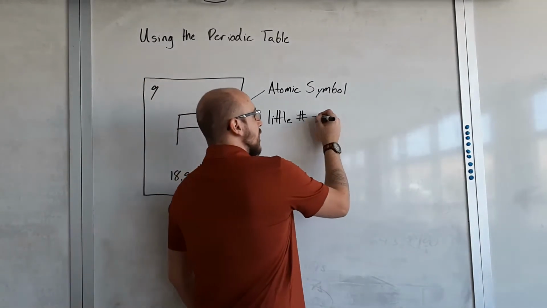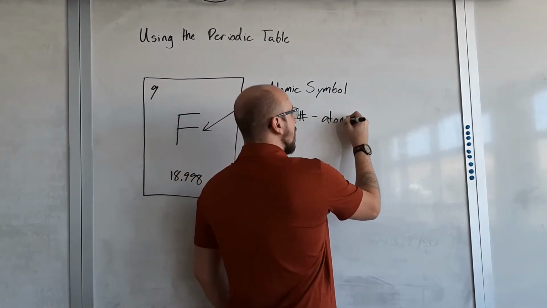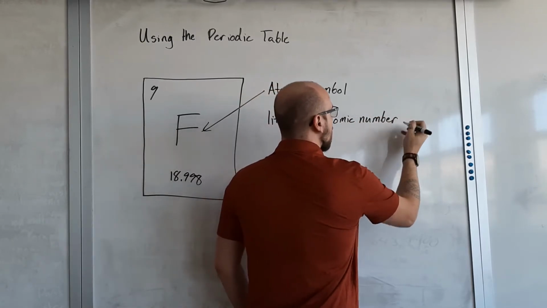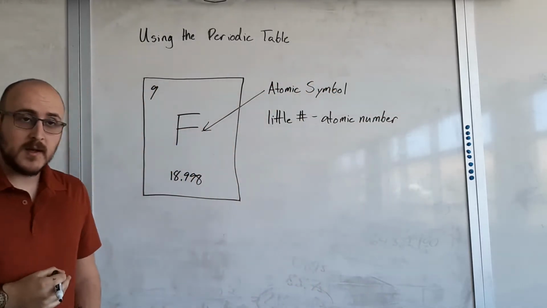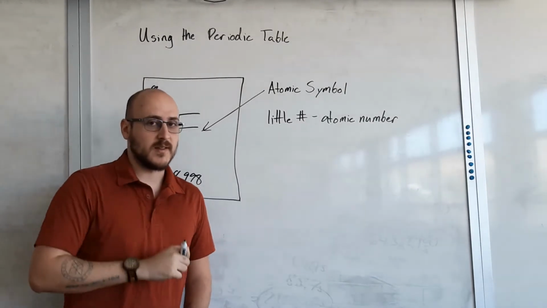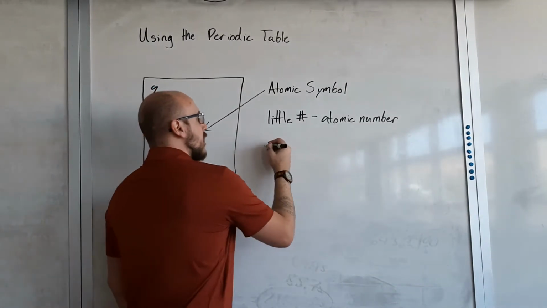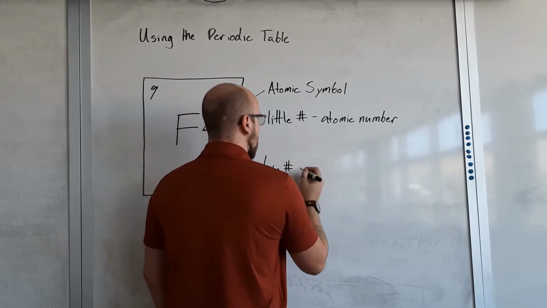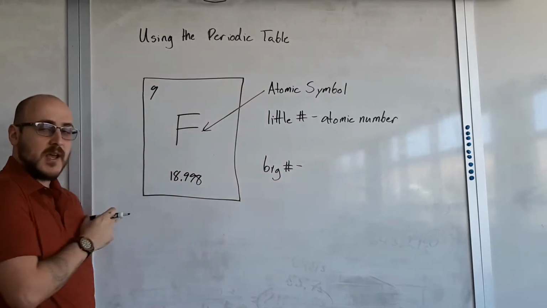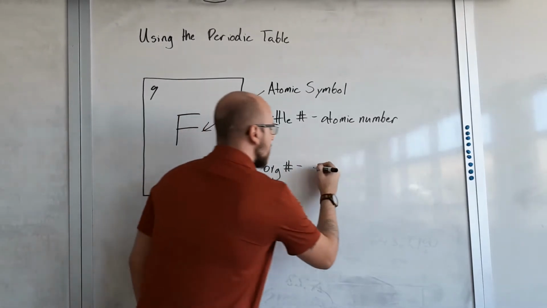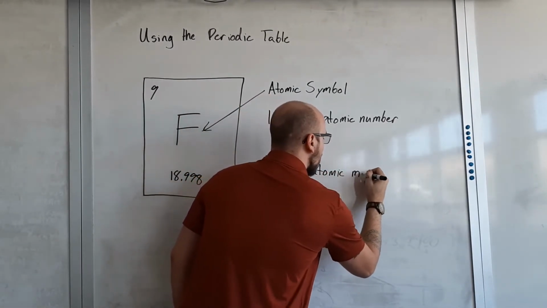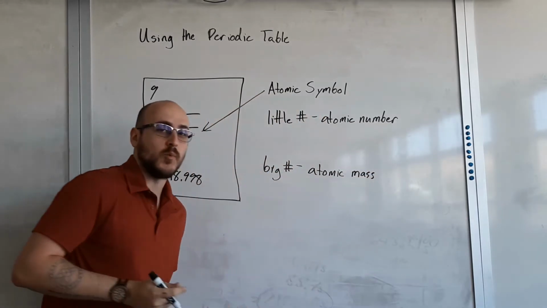This is called the atomic number. It tells you which element you're looking at. There's more information there. We'll get to that in just a second. The big number, in this case the 18.998, this is the atomic mass. This is how much it weighs.